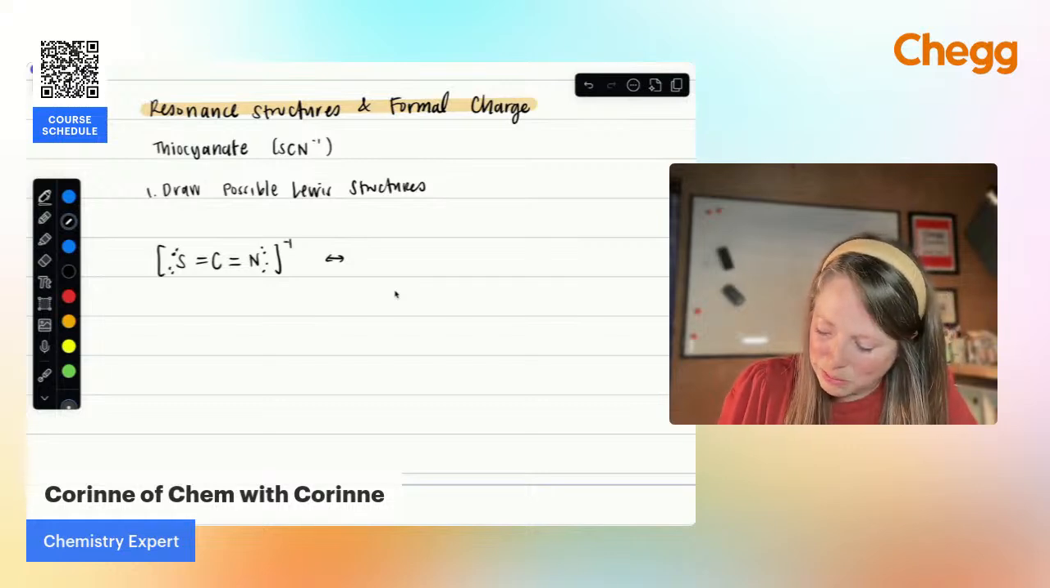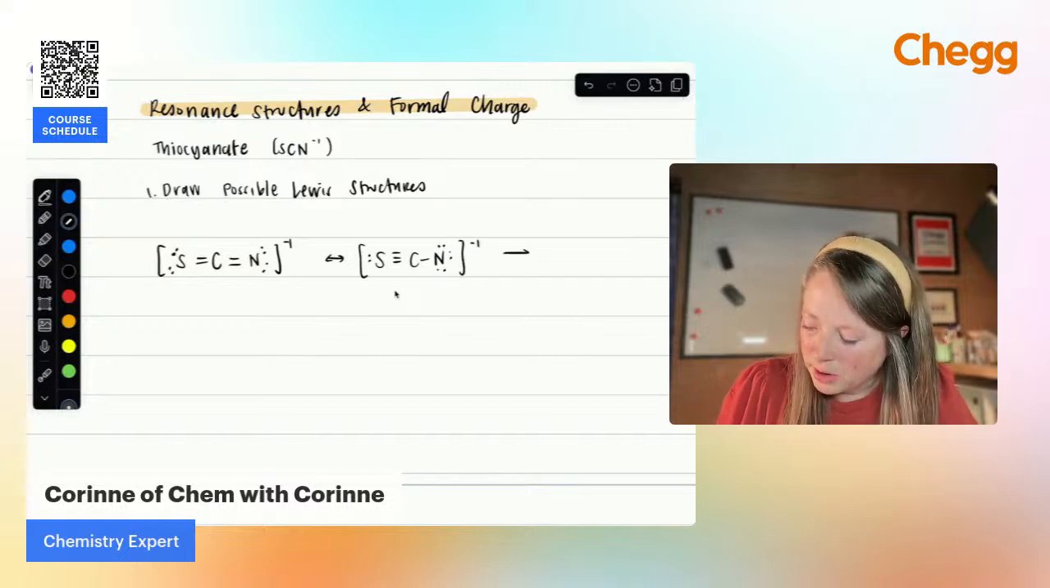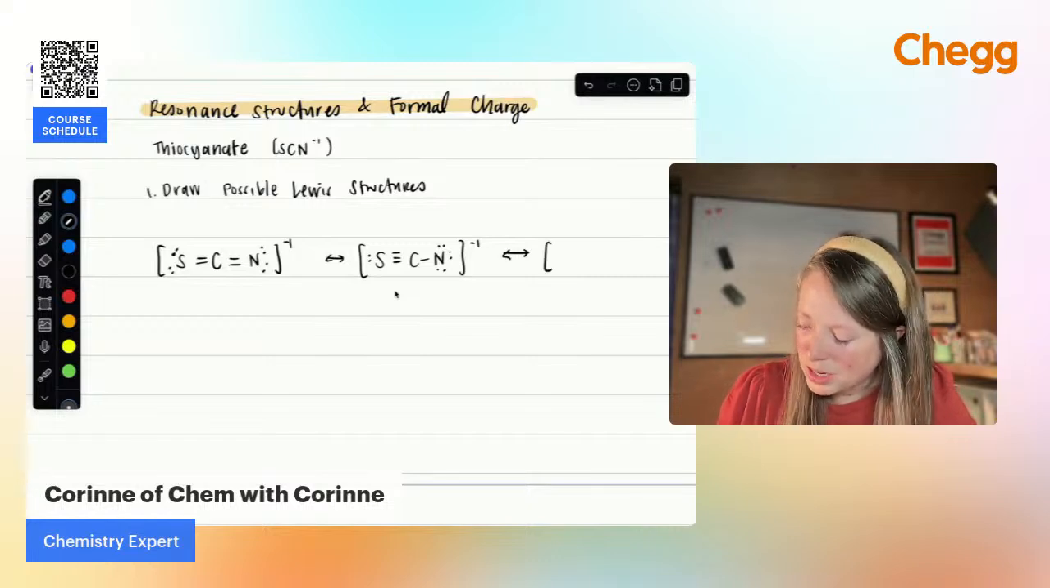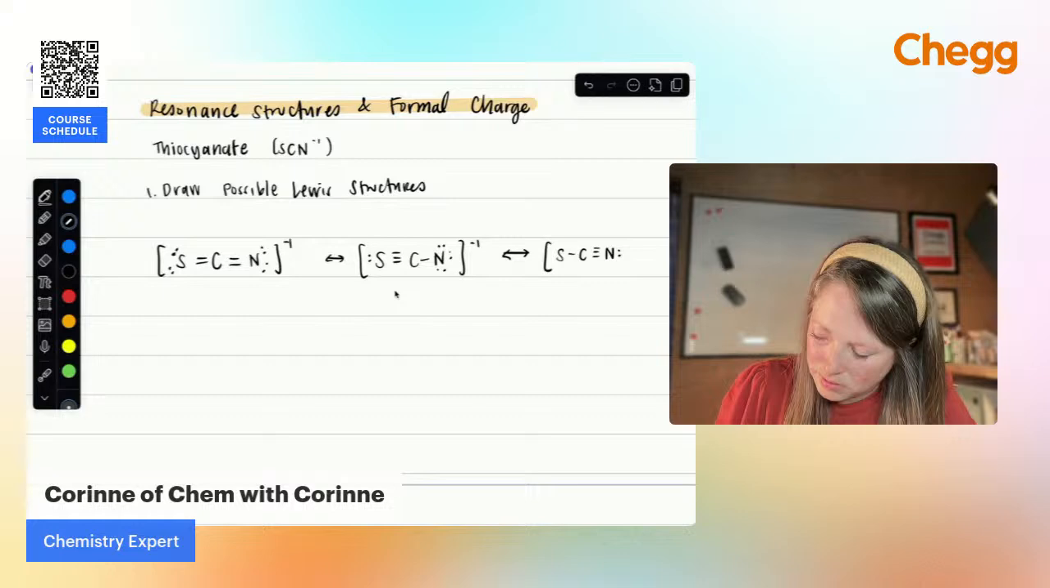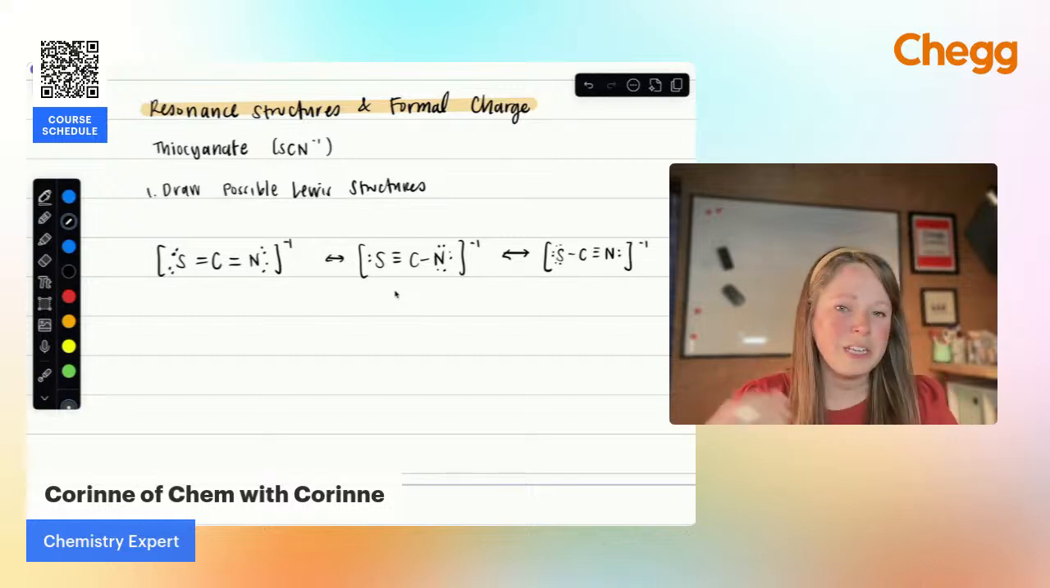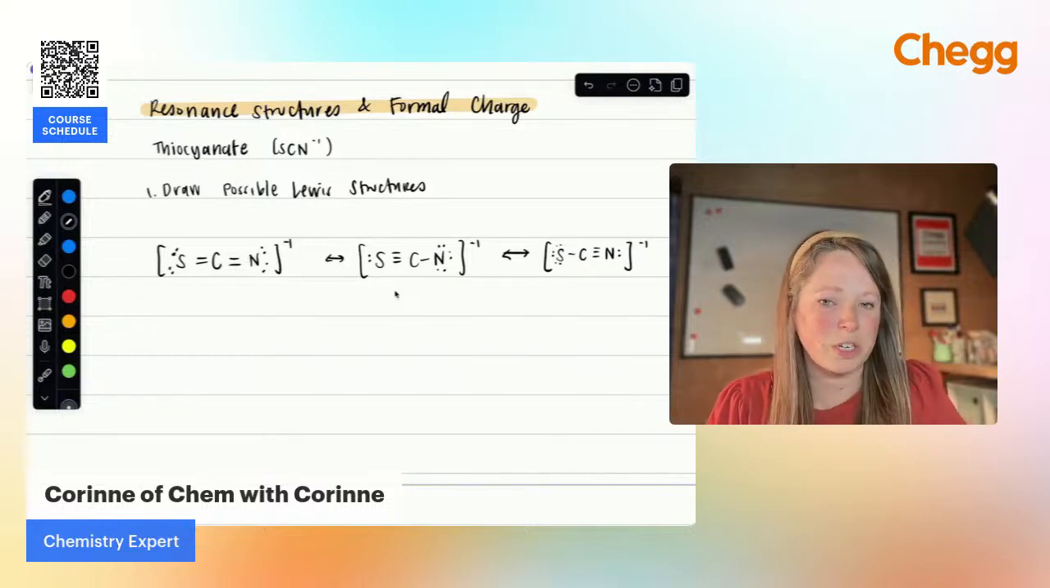Another possibility would be a triple bond to sulfur, and then a single bond to nitrogen. So I'm just filling in those lone pairs. And then our third resonance structure, our third possibility, is the opposite. So let's draw a triple bond to nitrogen. All right, so each of these has thiocyanate's -1 charge.